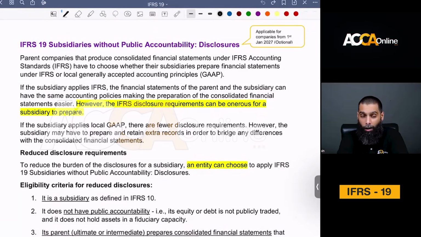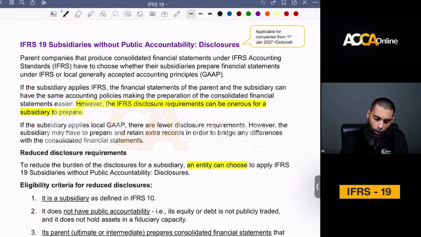So IFRS 19 is one area which truly focuses on disclosures. We are going to go around this accounting standard and see the implications of this accounting standard on companies, on investors, and why this particular accounting standard has been introduced. We'll go through it and discuss it. The whole idea is that you see this lecture once, get the concept, and then do not revise this IFRS until the last day before your exam, so that you do not spend any unnecessary time on it. So let's understand this very carefully within this session and do not spend time later on.